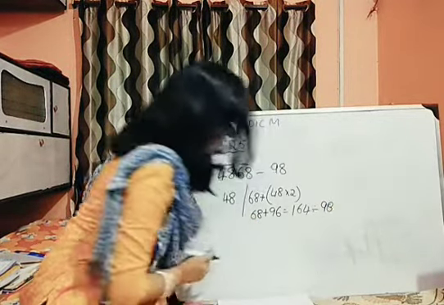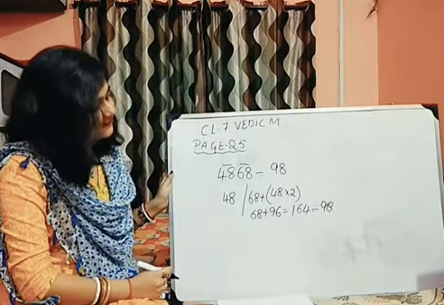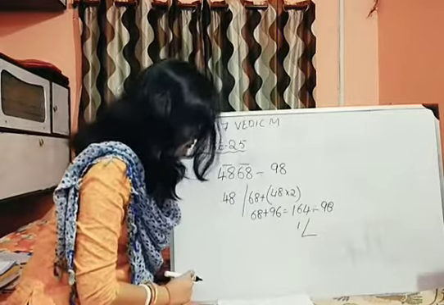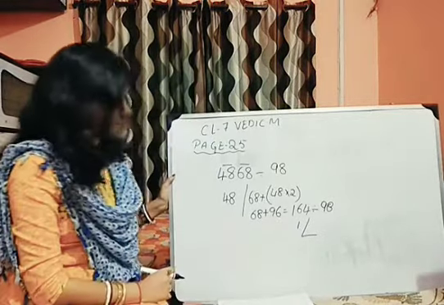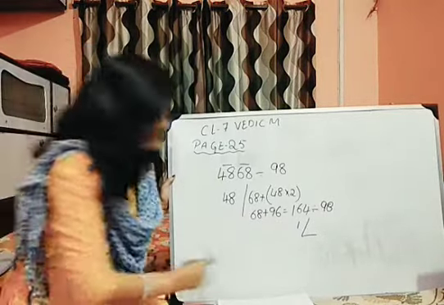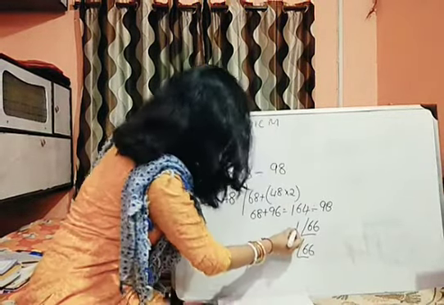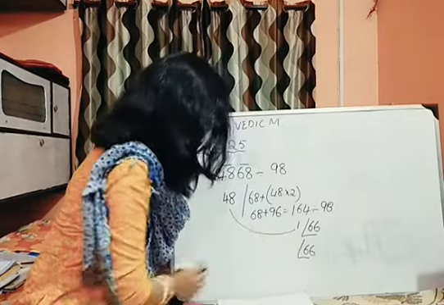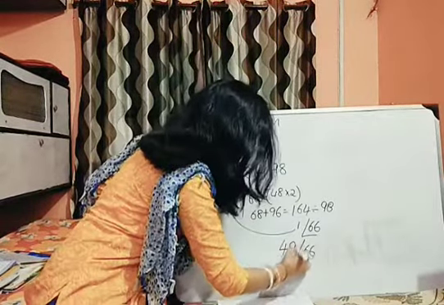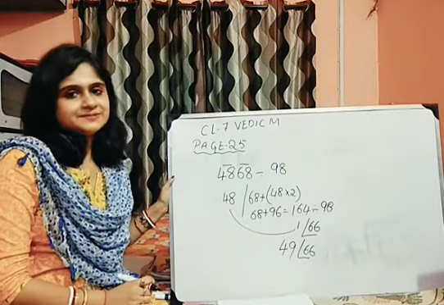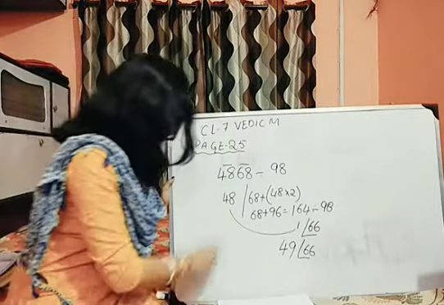98. Now, can you tell me how many times it will go? It will go only one time. So, we can write 1, right? And then, what will be my remainder? It will be 66. Once you calculate, you will get it. Now start the balancing. 1 will move to this part, so it will be 49. That means 49 is your quotient and 66 is your remainder. Okay? Let's move to the next one.